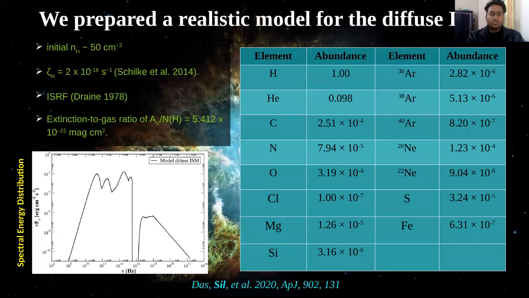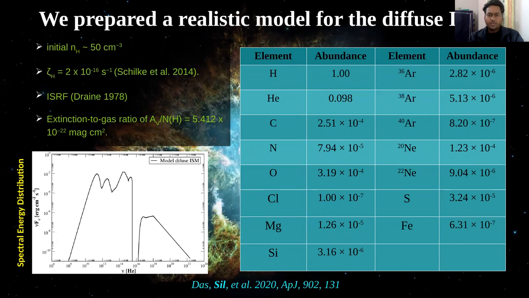These two observations inspired us to model noble gas molecular ions, not only the hydride cation but also the hydroxyl cation, towards this Crab Nebula environment. For this, first we want to check the diffuse interstellar medium modeling, because in the diffuse interstellar medium, Schilke observed the ArH+ molecule.